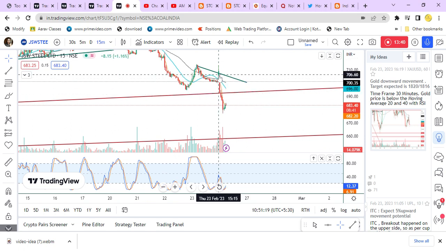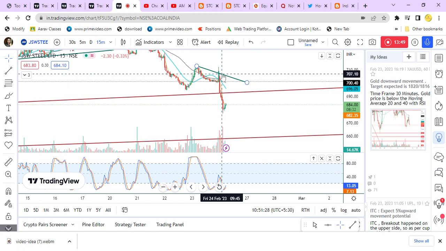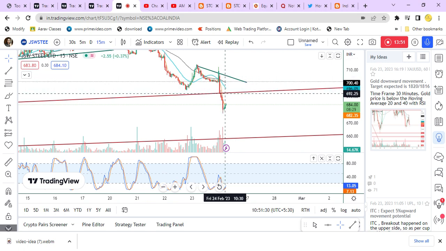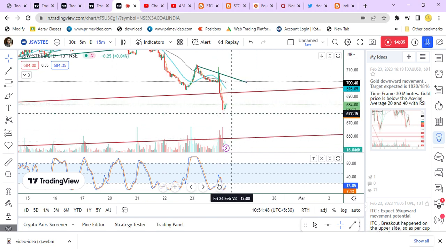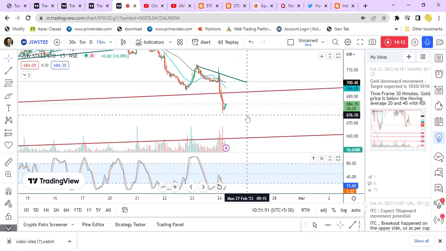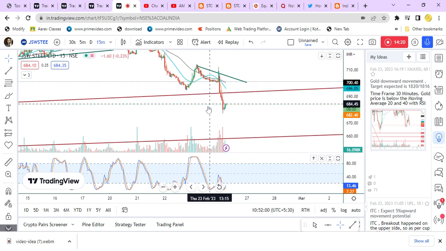You can see from here to 706. This is 692. So almost 8 plus 6, 14 points. Okay, from here 692, 34 points. So almost 3 times, right? So 1 is to 3. So risk to reward is 1 is to 3. Okay, so mostly everybody will be giving 1 is to 2 risk to reward ratio, but here you can see risk to reward ratio is 1 is to 3.